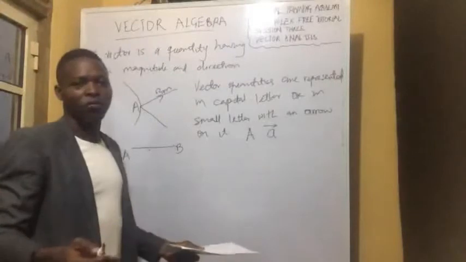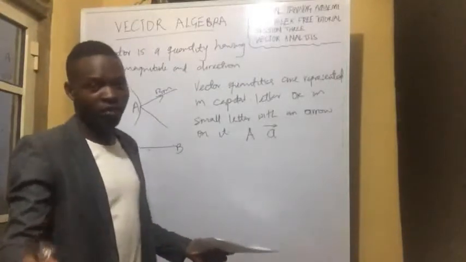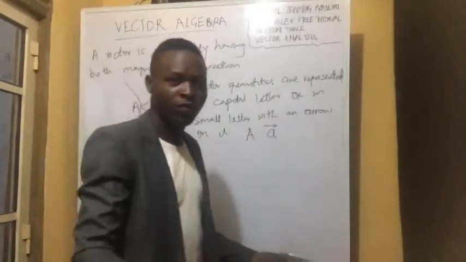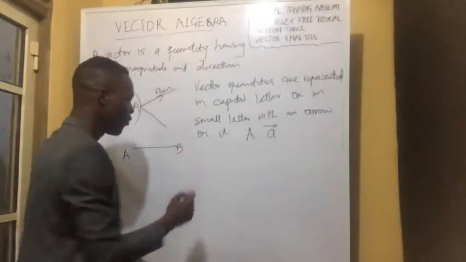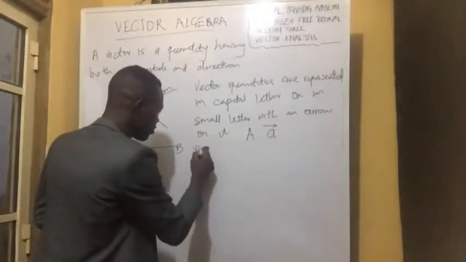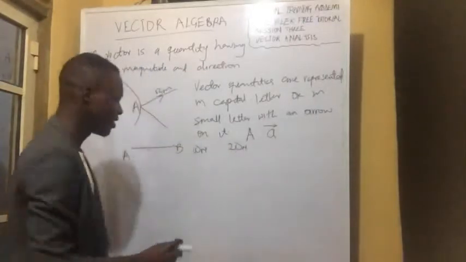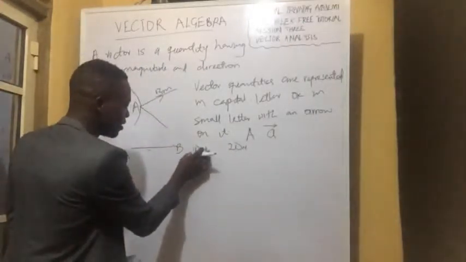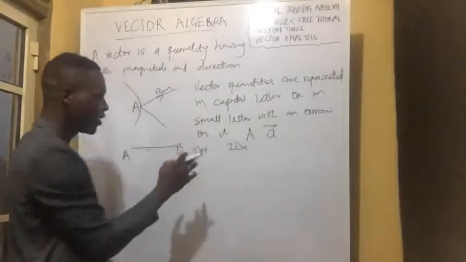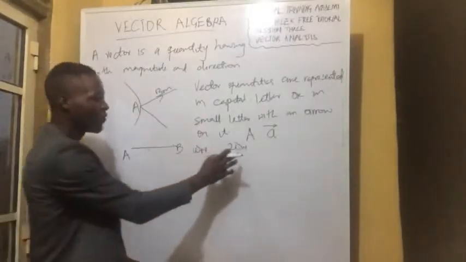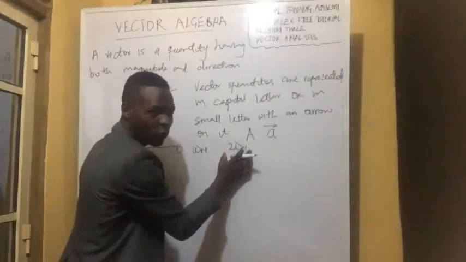So maybe we are talking about force. Let's say we have a force of 10 Newton and a force of 20 Newton. So if we are representing it, we have to represent this force of 10 Newton to be half of the length of the line of this force of 20 Newton.